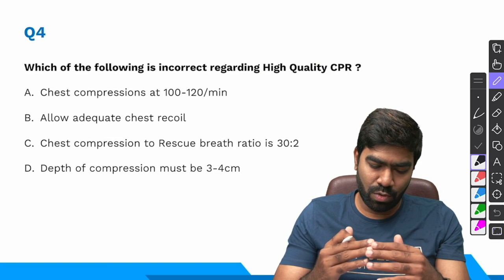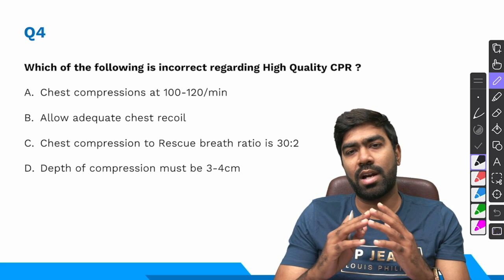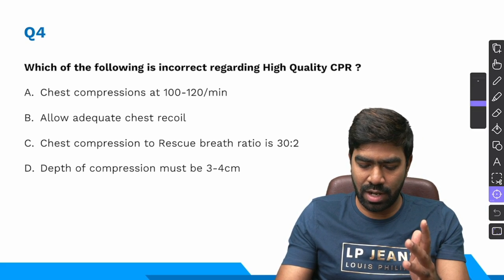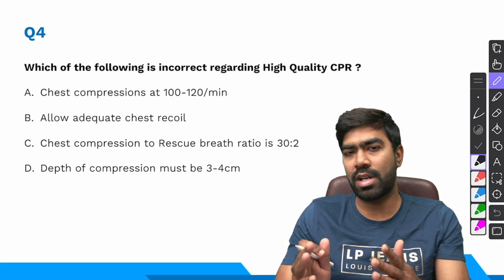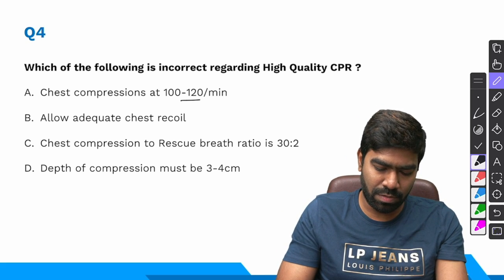Then moving to question number 4, which of the following is incorrect regarding high quality CPR? So they have literally asked everything about chest compression. Chest compression should be at a rate of 100 to 120 per minute, not more, not less. This is perfectly right.